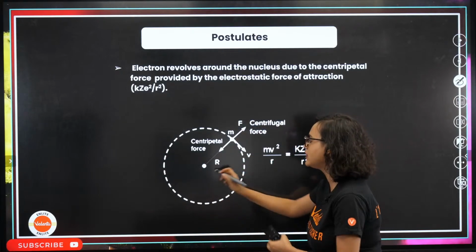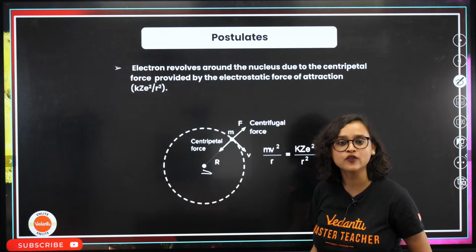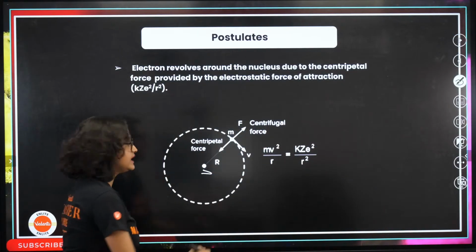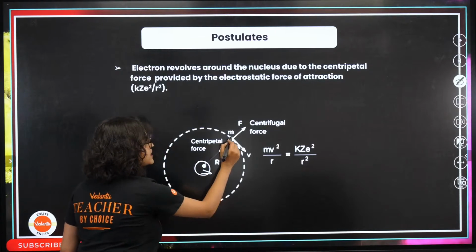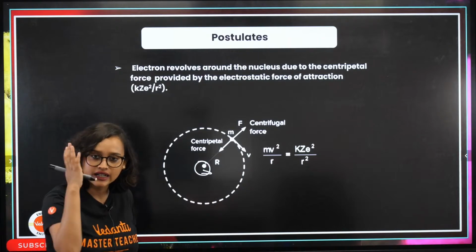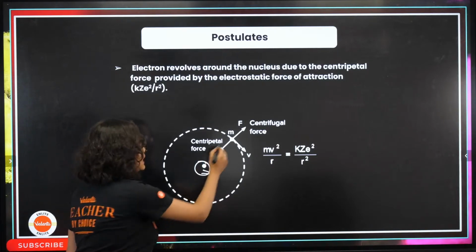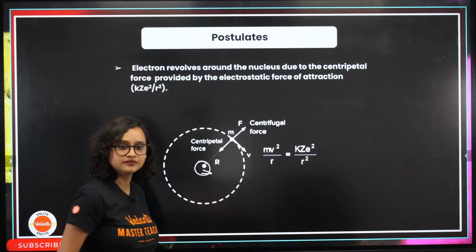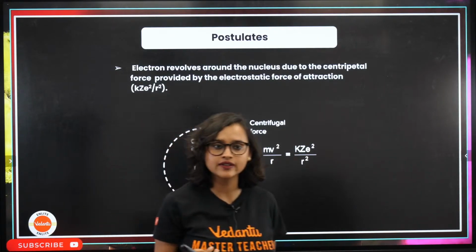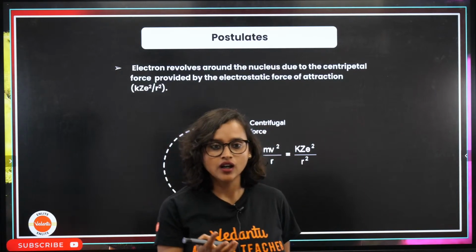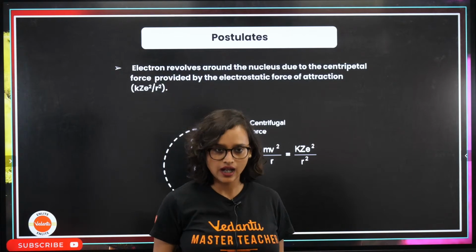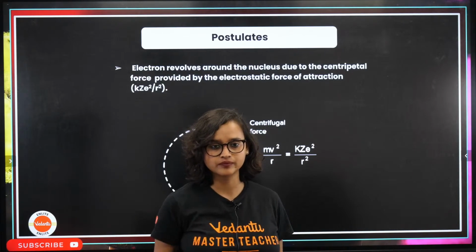But here, who is providing the centripetal force? The answer is the nucleus. That means if there is an electron, there is an electrostatic force of attraction. Right, my dear students? Electrostatic force of attraction is here. Also, clear the difference between centripetal and centrifugal. Who doesn't know the difference between centripetal and centrifugal? I'll have to, of course, deviate a little bit, but sure.